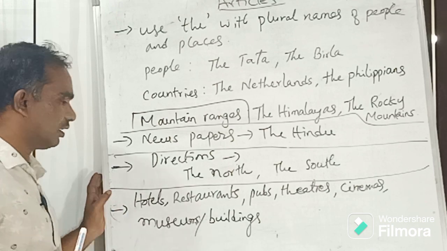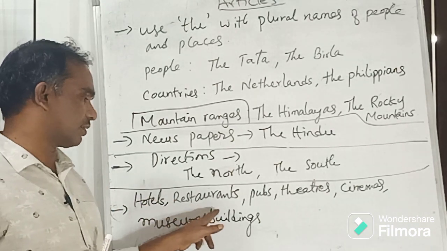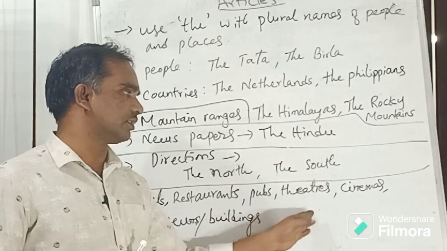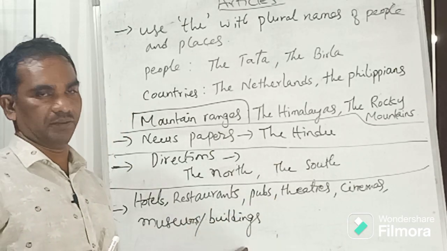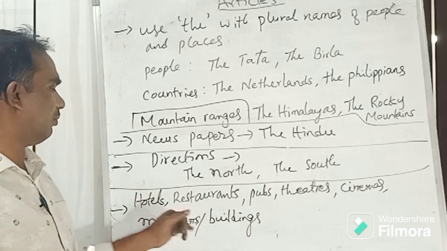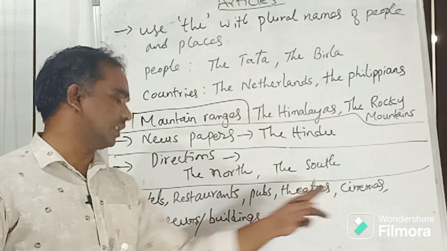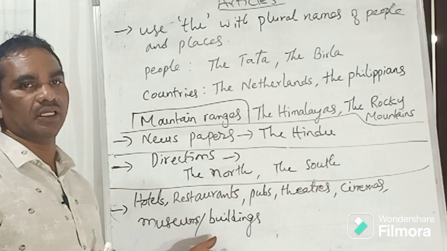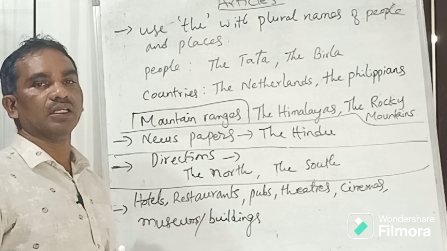And finally, remember, whenever you talk about hotel names, restaurants, pubs, theaters, cinemas, museums and building names, all these names must have the article the.